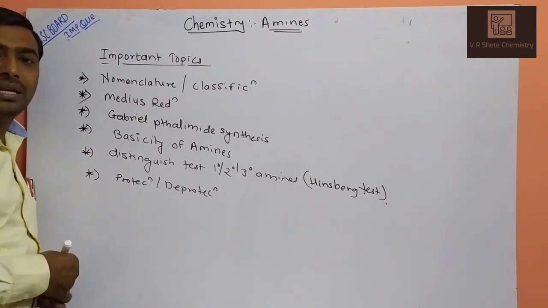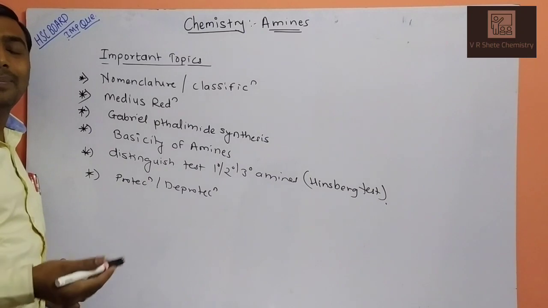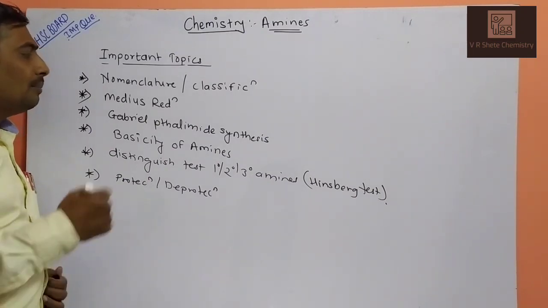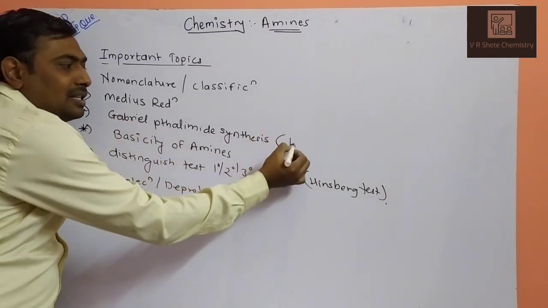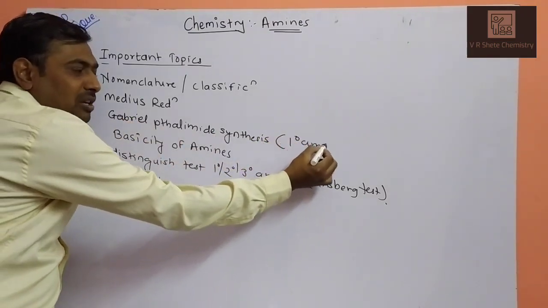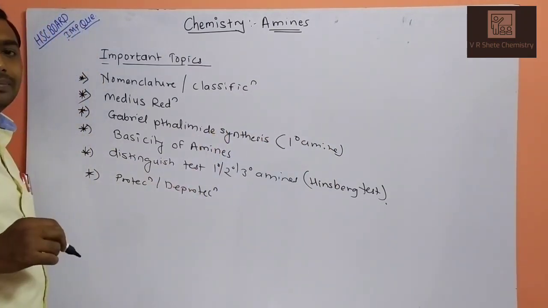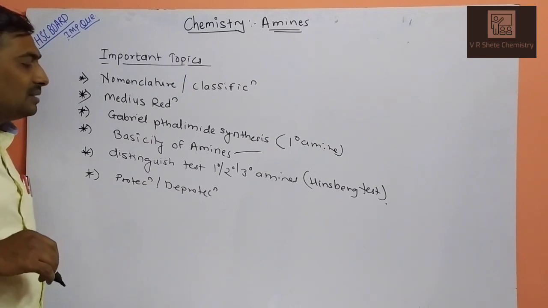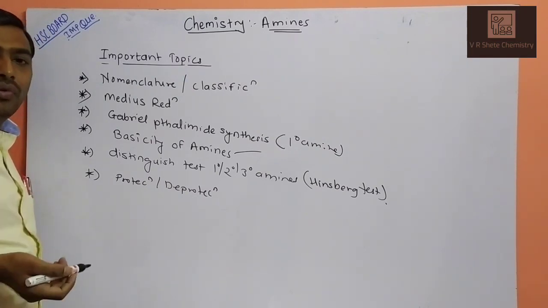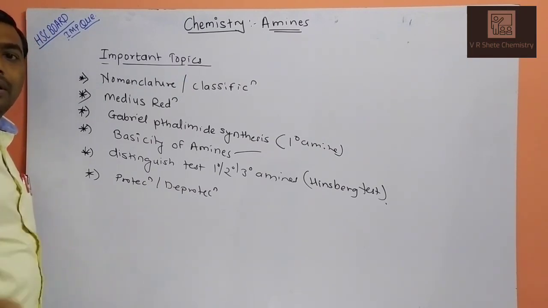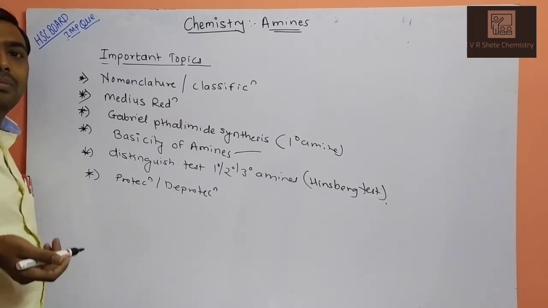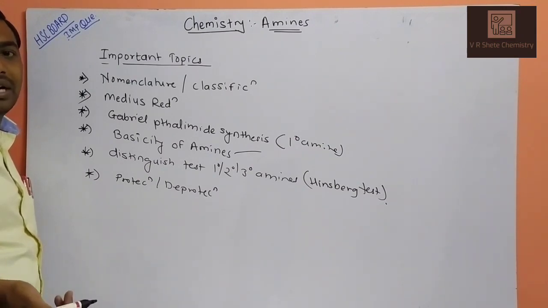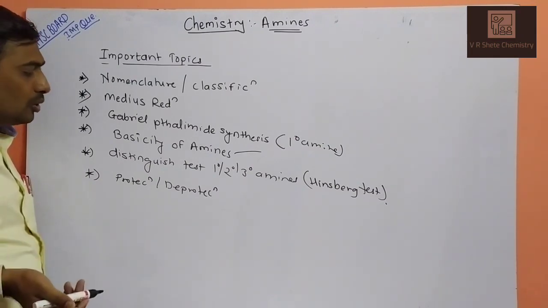But ammonolysis is generally not used for the preparation of primary amines, because continuous amination produces a quaternary ammonium salt. Gabriel phthalimide synthesis is especially used for the preparation of primary amines from phthalic acid. Next, a theoretical question may be asked for 2 to 3 marks: basicity of amines. Three to four amines are given, and you have to identify the more basic amines in the gaseous phase and in the liquid phase. Both conditions are different, so write the answers accordingly.